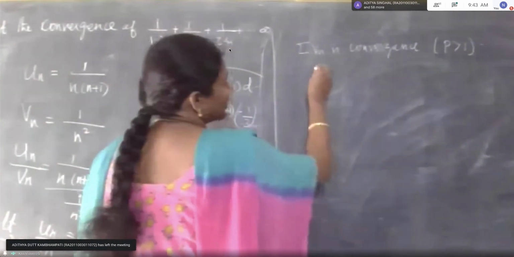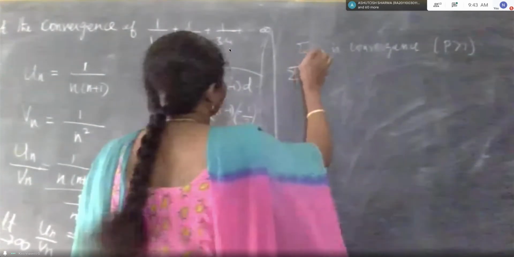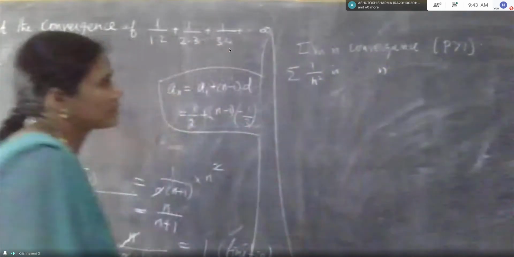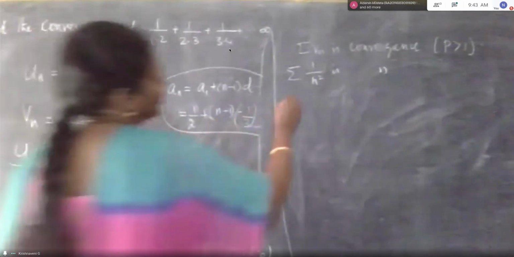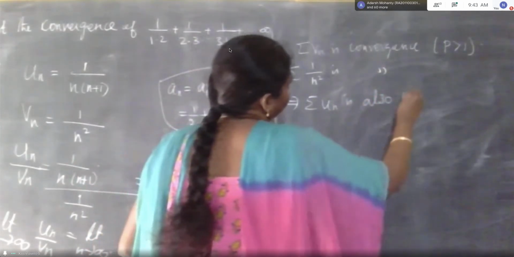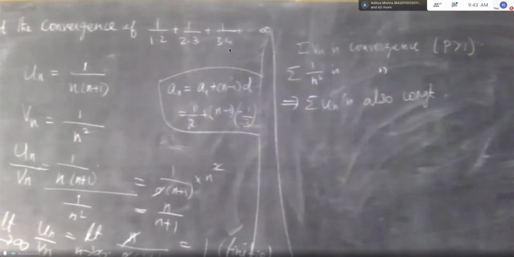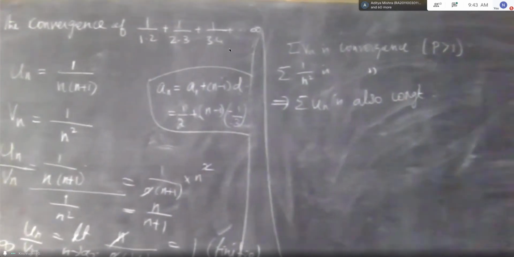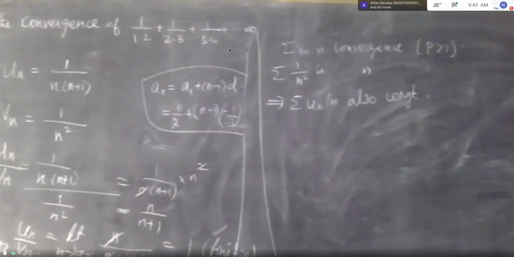Here summation Un is convergence. Summation Un is 1 by n square, is convergence. Okay. Summation Un is also convergent. Right, clearly, if you analyze one single problem, we can easily solve the remaining problems.